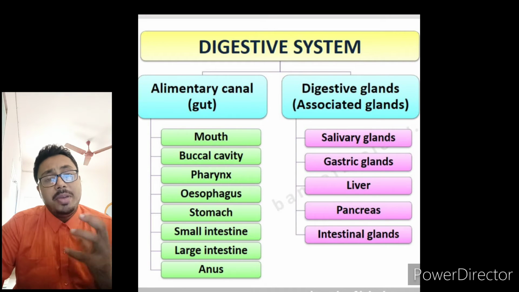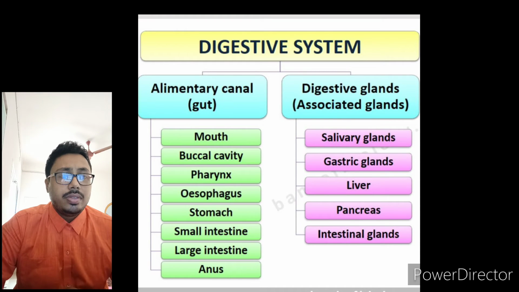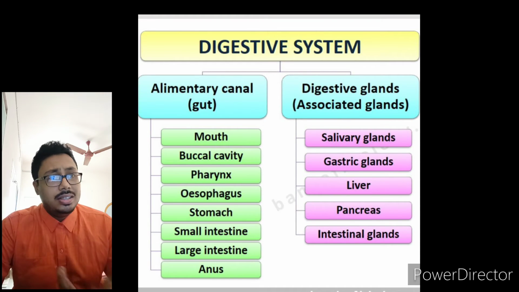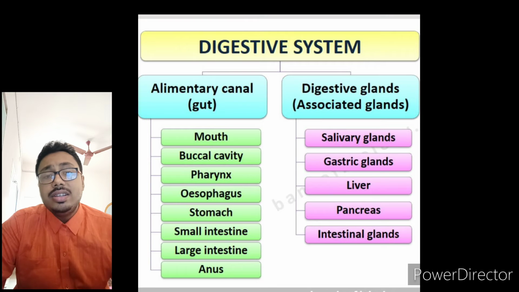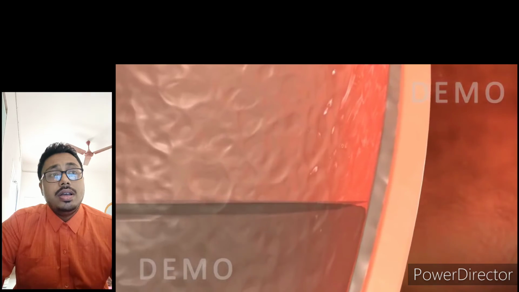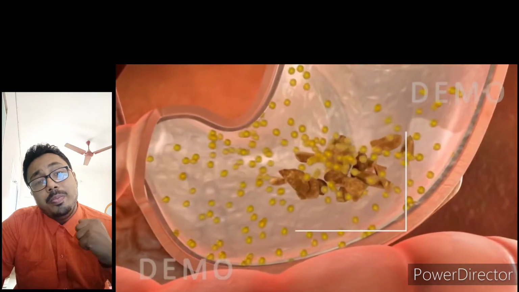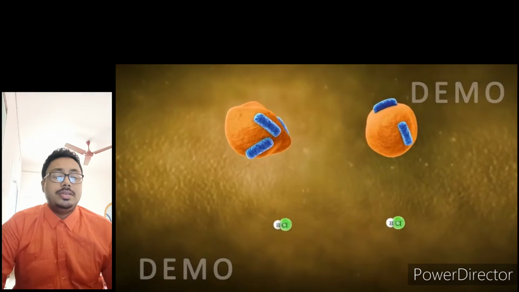Pancreas secretes a mixture of juices, pancreatic amylases, which I will discuss in our next sessions. And after that, intestinal glands. So the whole material, the alimentary canal and its parts, and the different types of digestive glands, help to break down the complex food into simple ones.